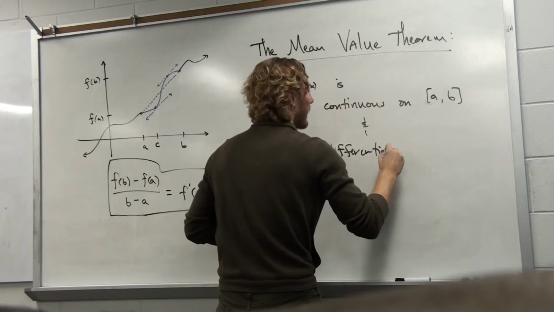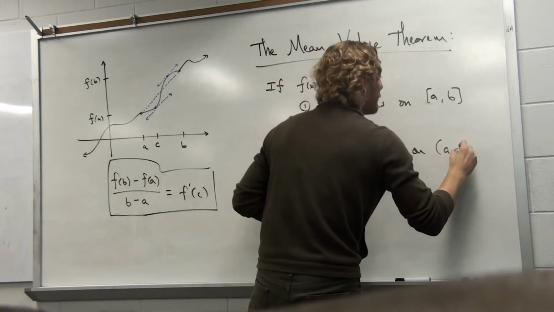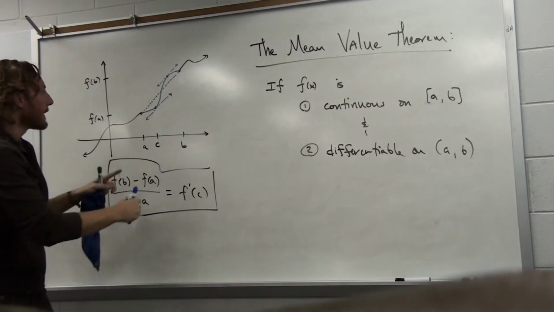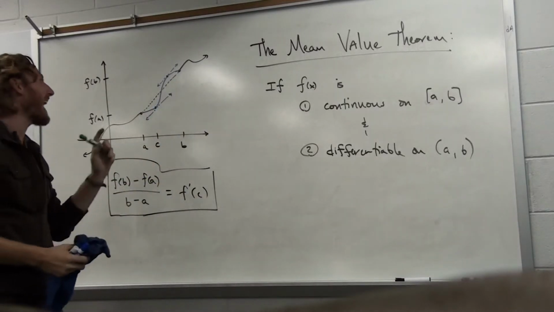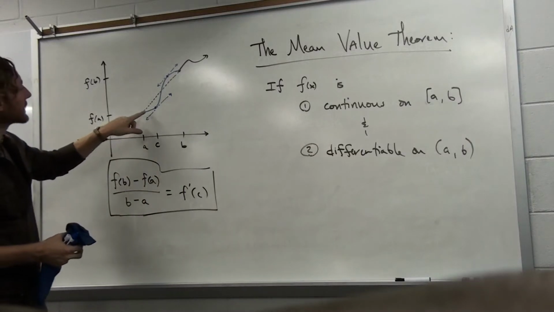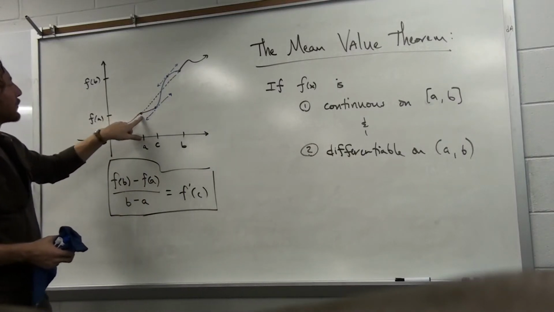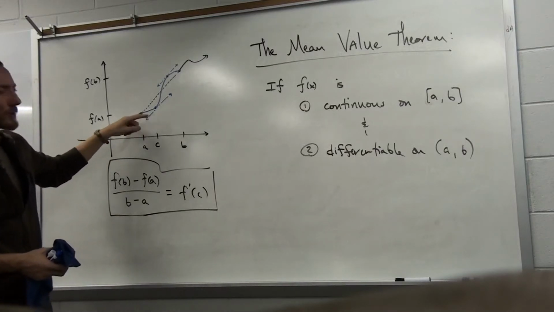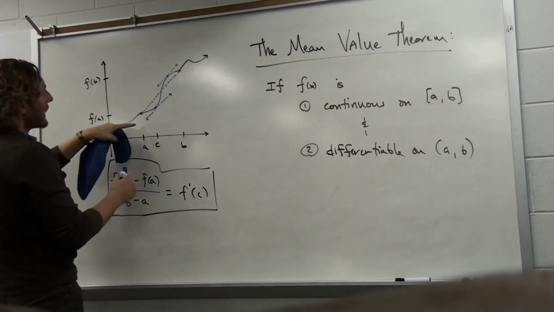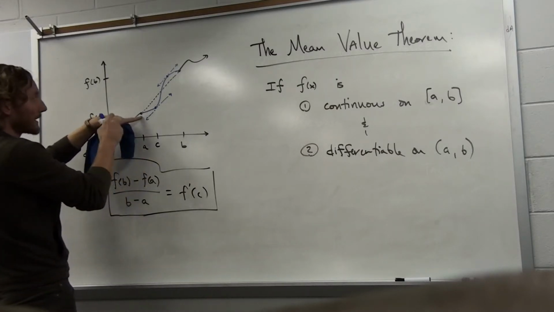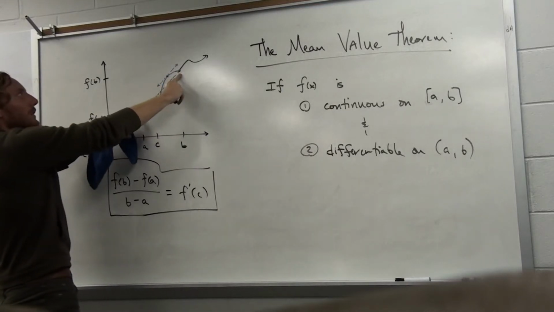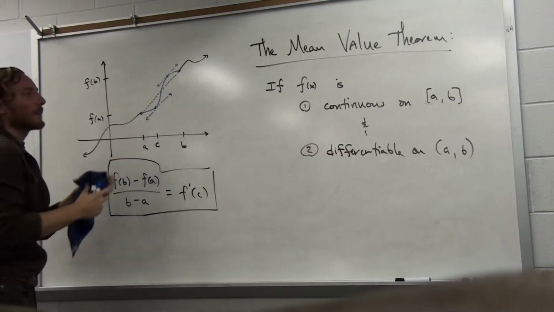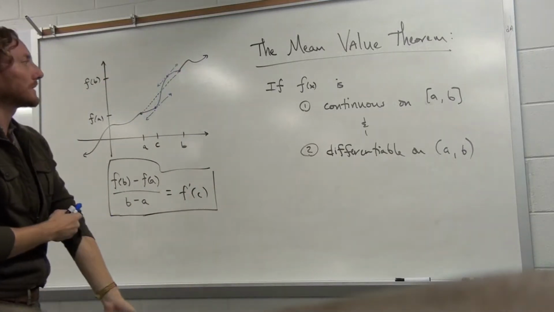differentiable, and this would be on the open interval a comma b, so differentiable everywhere between a and b. We're not going to concern ourselves with the differentiability at a or at b, because in some sense the cop really may not know what your speed was before you arrived, but they could then be concerned about what your speed was after you passed. Because if you think about it, if the cop started measuring your position at that instant, and the other cop stopped measuring your position at that other instant, you can really only have information about speed between those two increments of time, and this relates to the differentiability.